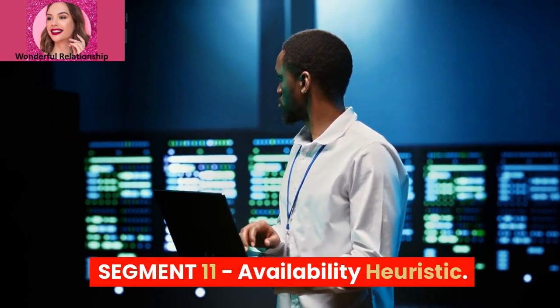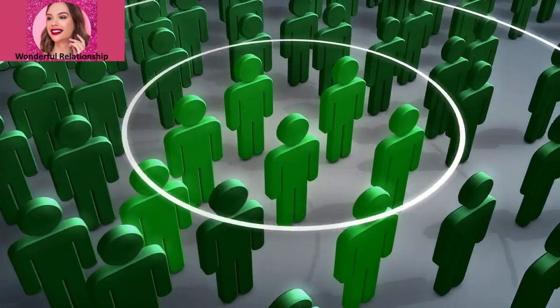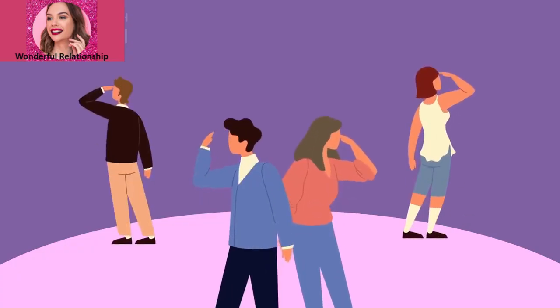Segment 11: Availability Heuristic. We rely on readily available information when making decisions. In relationships, this can lead us to overemphasize recent events or emotions. Segment 12: Status Quo Bias. People prefer to stick with what they're familiar with. This bias might prevent us from exploring new relationships or adapting to changes.